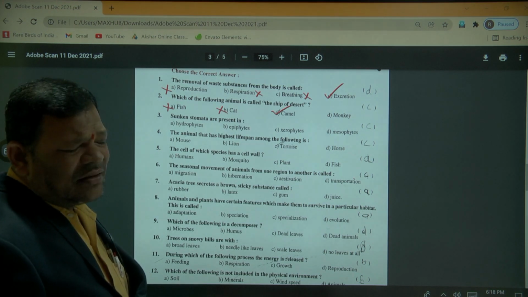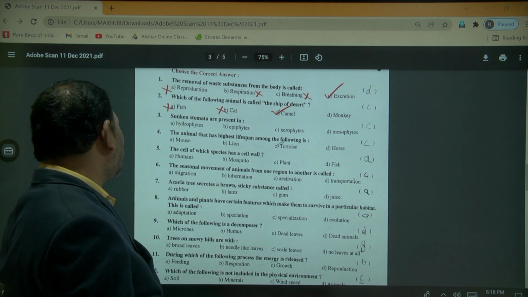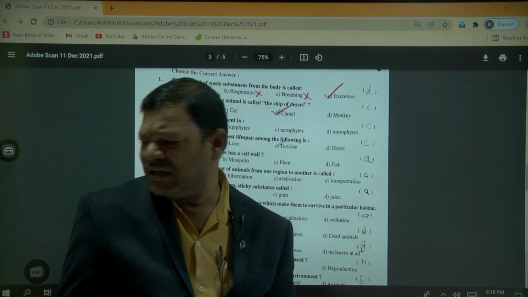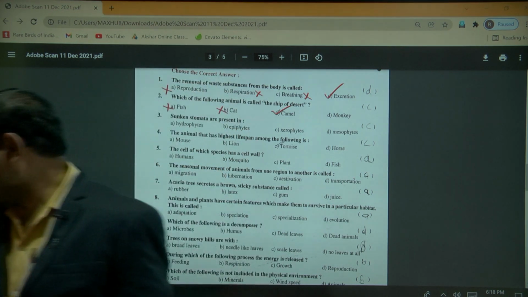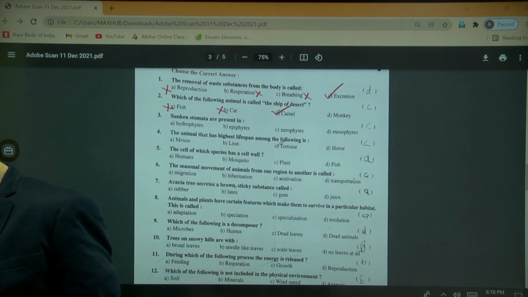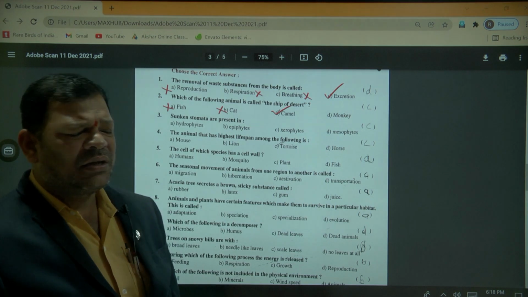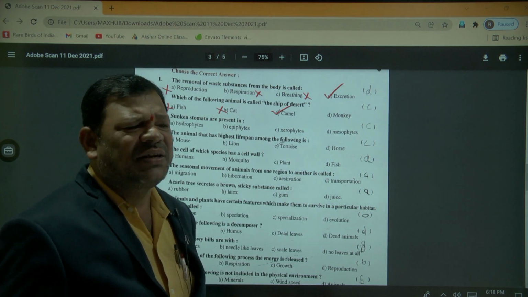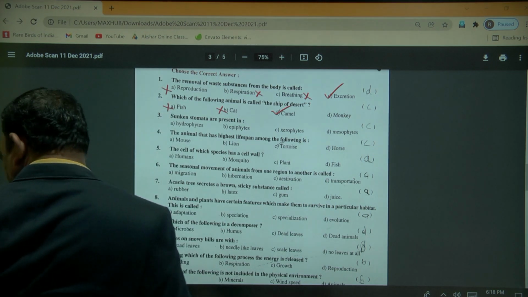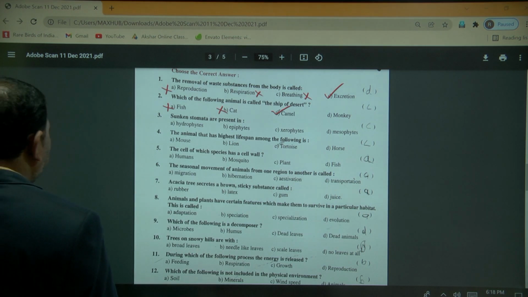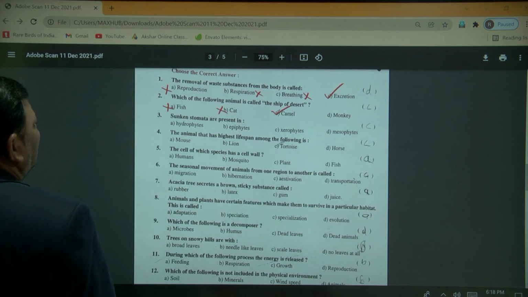Generally, sunken stomata are present. Sunken stomata means the stomata are present inside a depth.